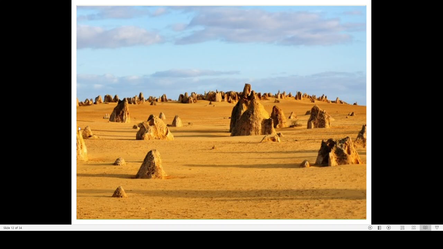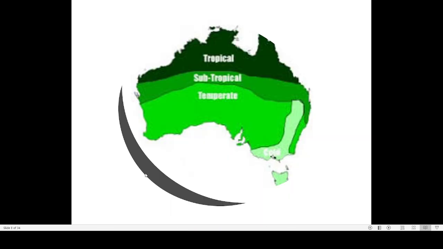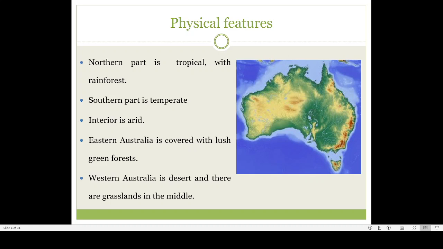Then the next feature of Australia is that the interior is arid. Arid means very dry. That is the meaning of the word, almost like a desert. For example, if you go to Rajasthan, Gujarat, Delhi, all these areas are very dry. But if you go to Delhi, you may not feel that it is a dry place because they plant a lot of trees.